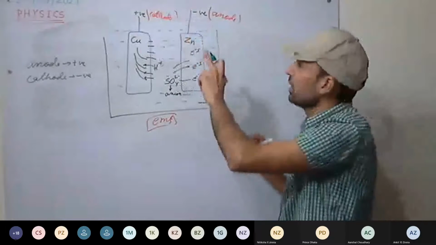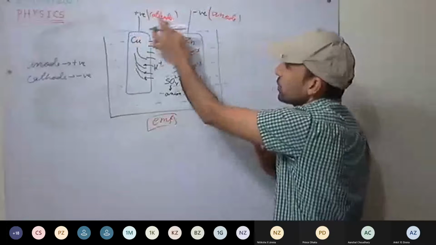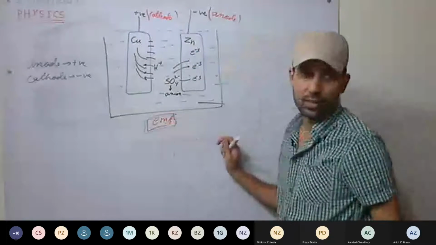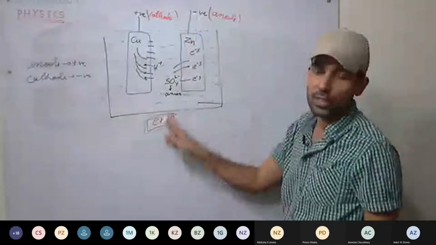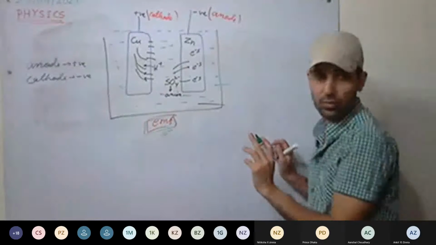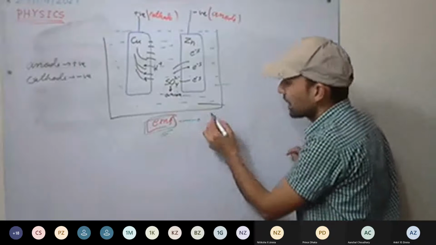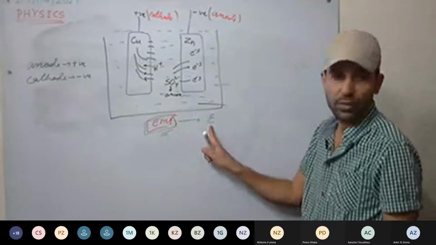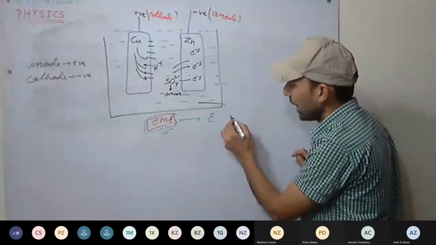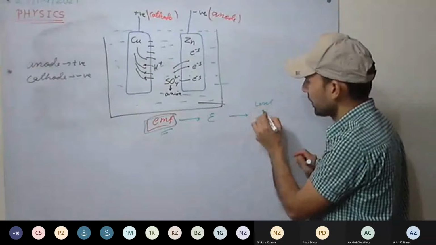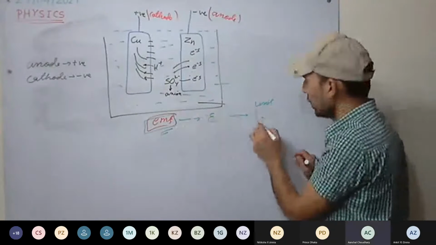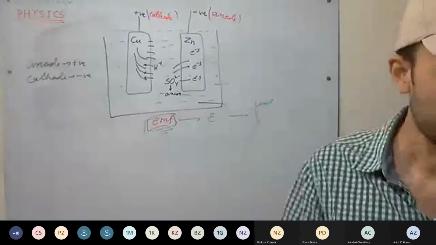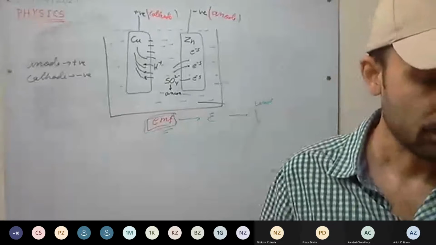These terminals are open. The potential difference between these two electrodes is denoted with EMF. That is called EMF. Now it is denoted with epsilon. This is the symbol used for EMF, epsilon. And its unit will be what? It's a potential difference, so volt will be the unit. So we have discussed its symbol and unit.